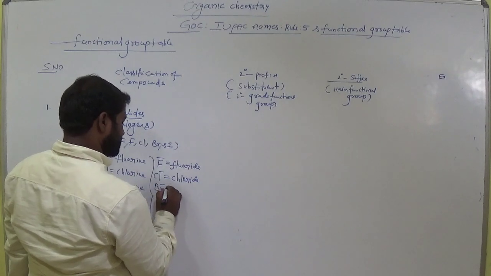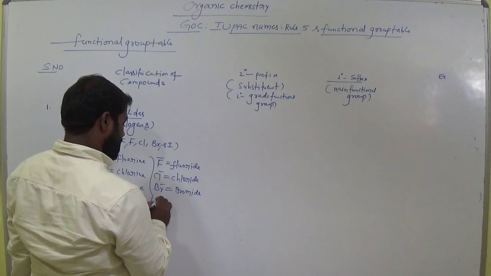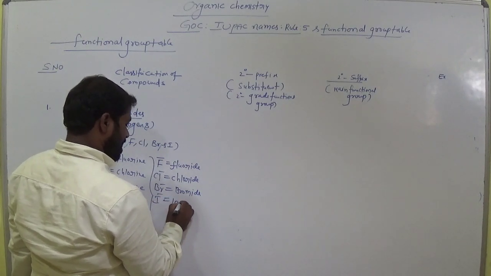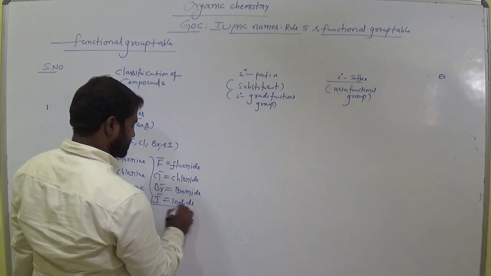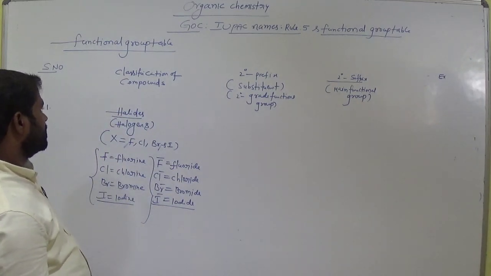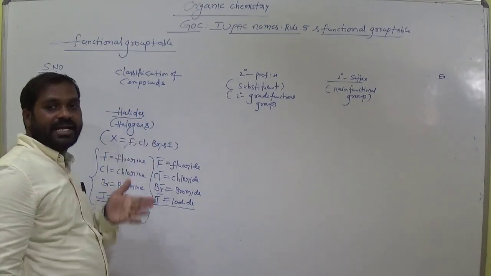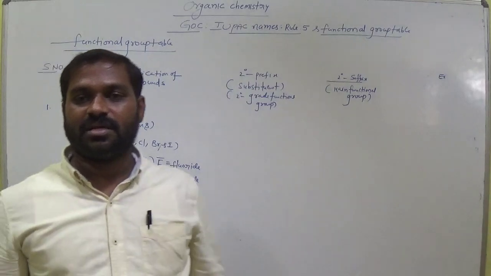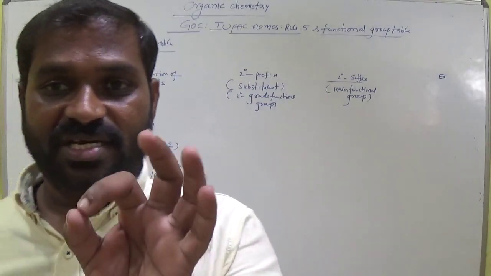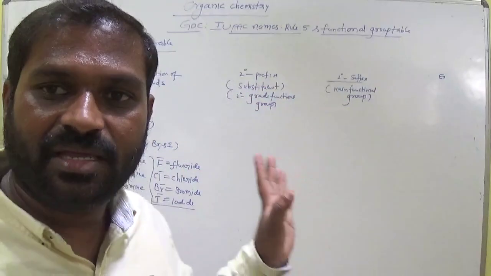Br minus, bromide. I minus, iodide. Clear, students? Here the compounds which consist of these halogen atoms we call halides. Remember this.